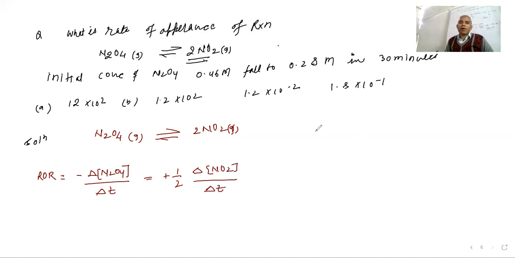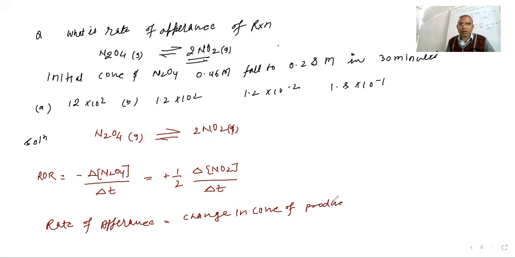Now they are asking what is the rate of appearance. If you are talking about the rate of appearance, it is the change in concentration of product over the time taken. Appearance means product. Upon the time taken, which is 30 minutes.